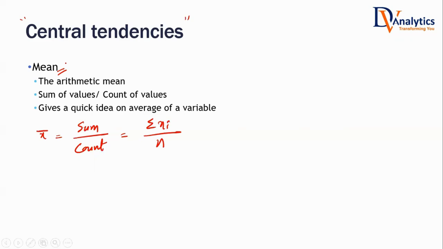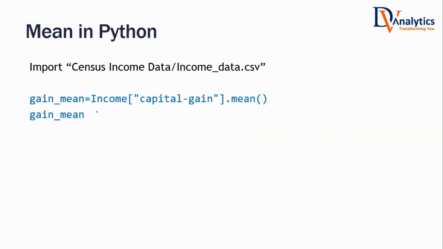How do you calculate average in Python? For example, you're taking a data set. This data set is census income data. This is 1990 USA census data. It is actual real data. We can get it from their website. In that data set, there are several columns. One of the columns is capital gain.